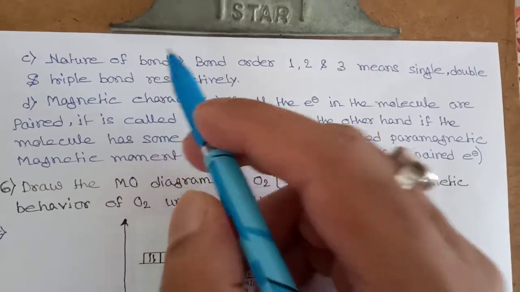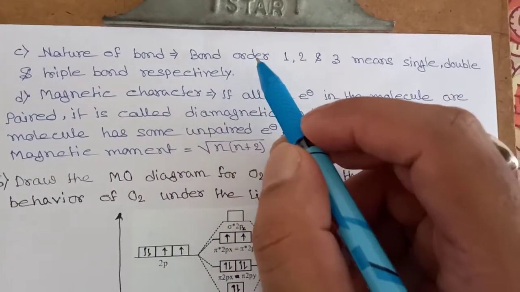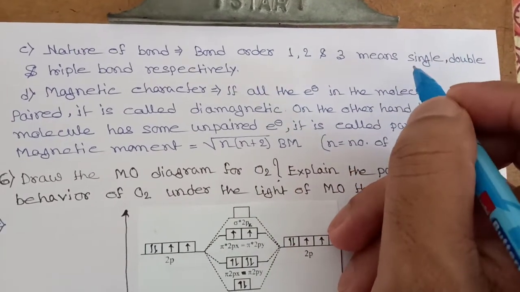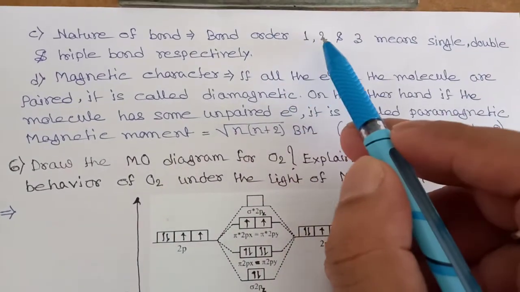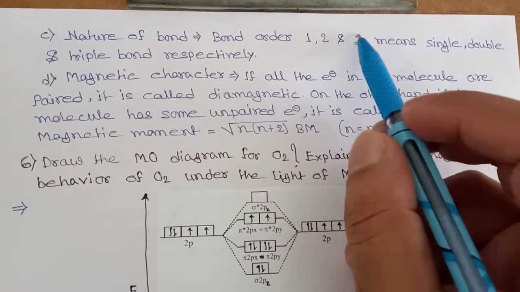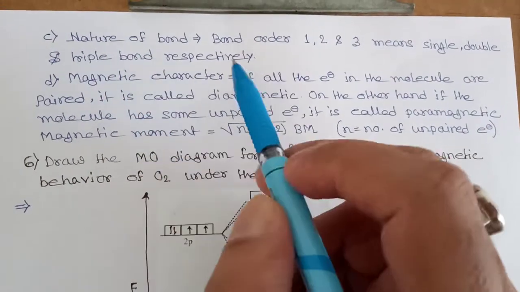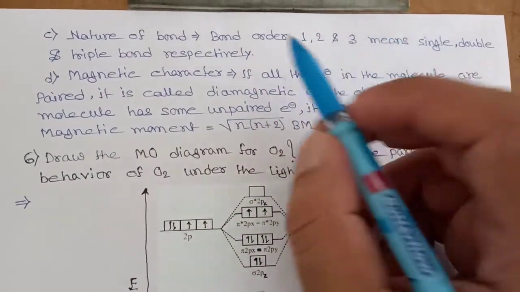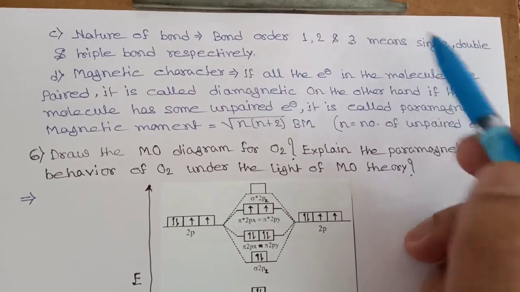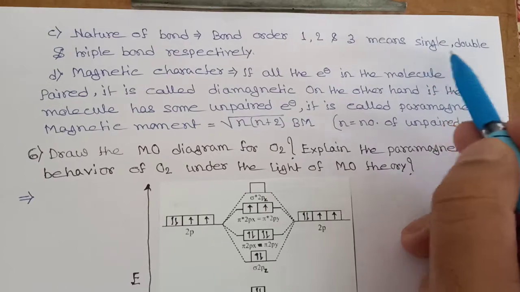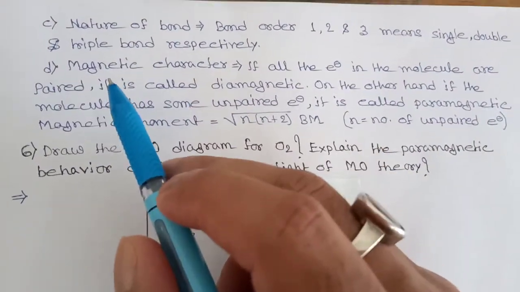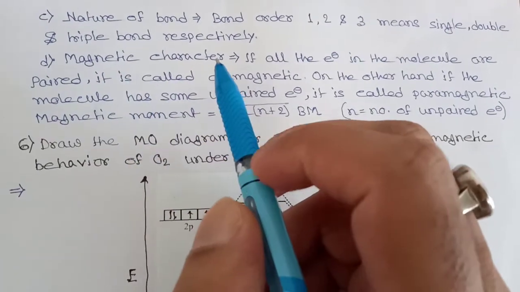Nature of bond. When you are calculating bond order, if bond order is found to be 1, then that type of bond will be called a single bond. If bond order is 2, then that will be called a double bond, and if bond order is 3, then the bond will be a triple bond. And bond strength of triple bond is higher than double bond, which is higher than single bond. So this is the weakest and this is the strongest bond. Okay.